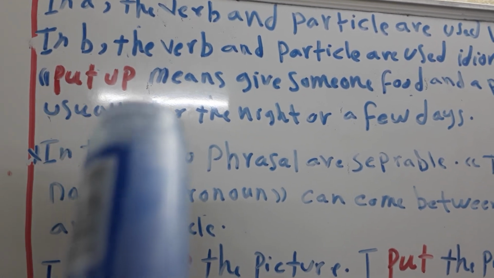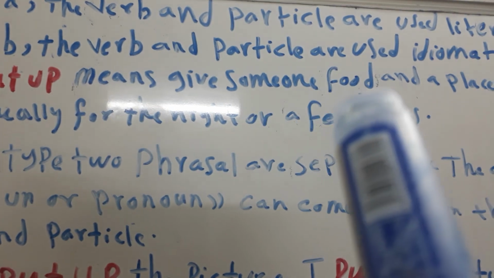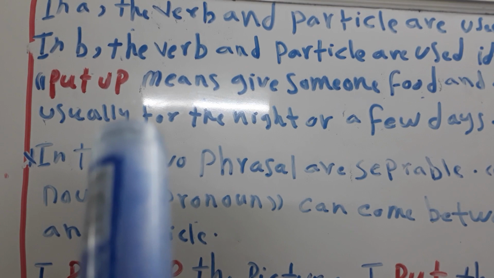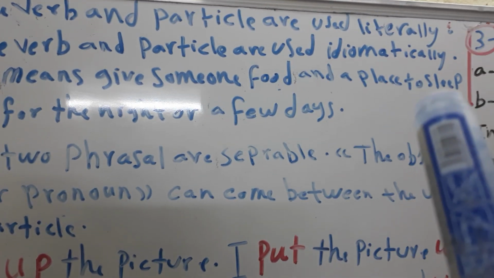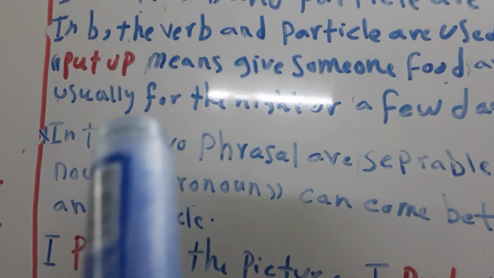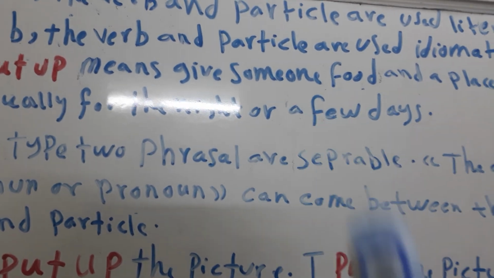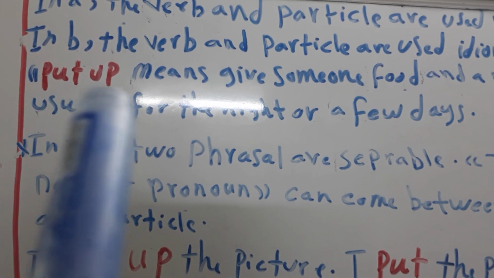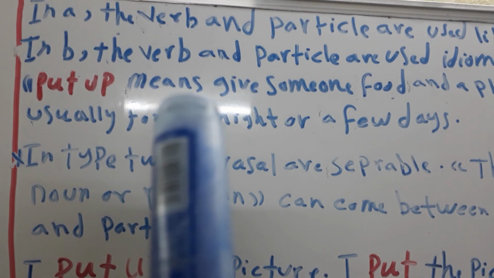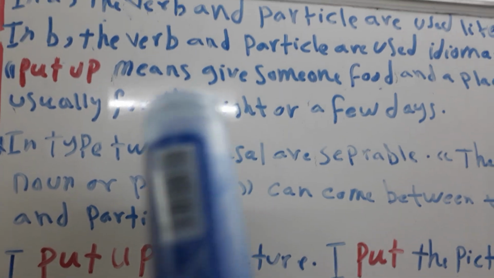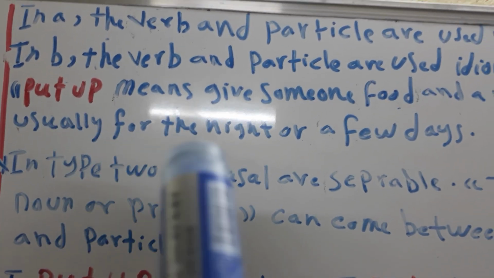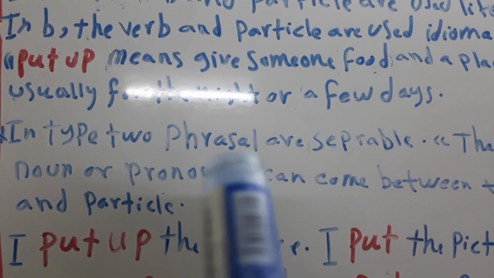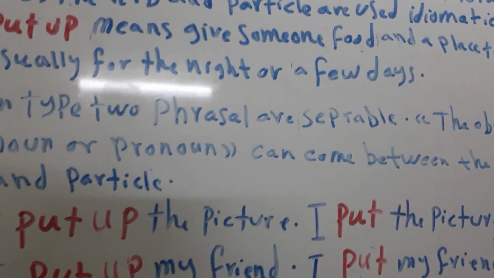Here, put up means give someone food and a place to sleep for a night or a few days. So there is a difference between put up in the first sentence and put up in the second sentence. In the first sentence, put up has a literal meaning, and in the second sentence, put up has an idiomatic meaning. Okay.